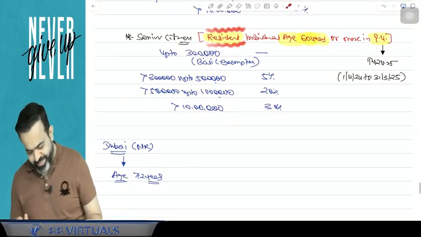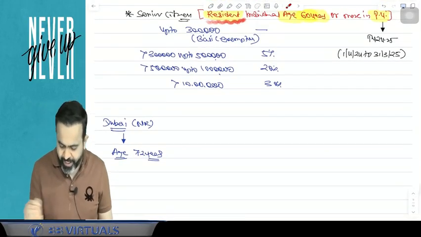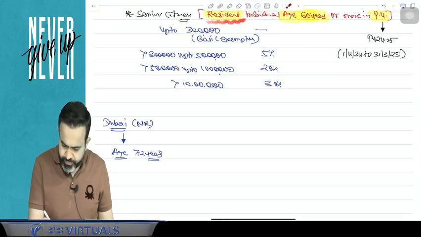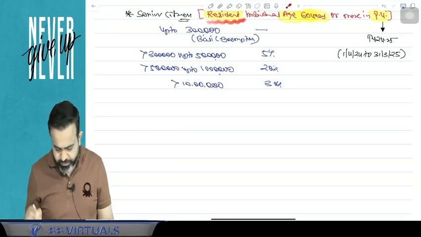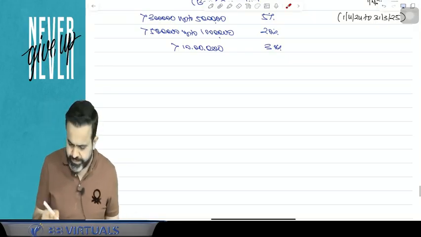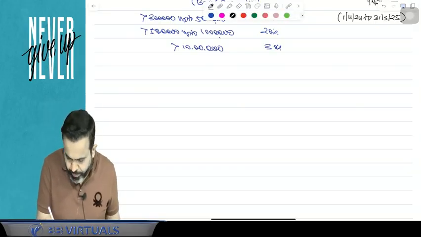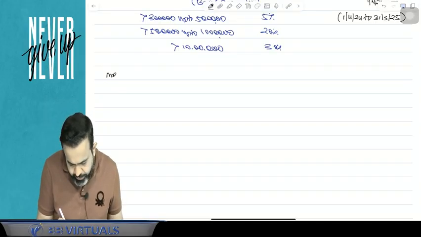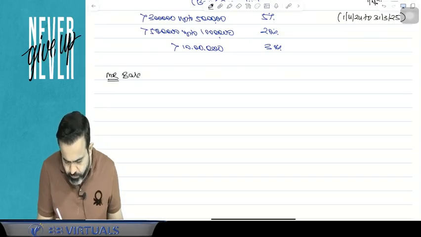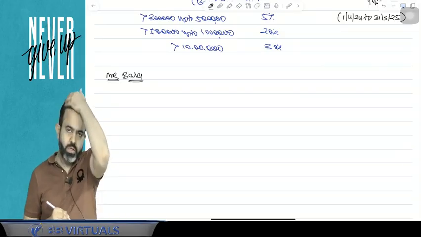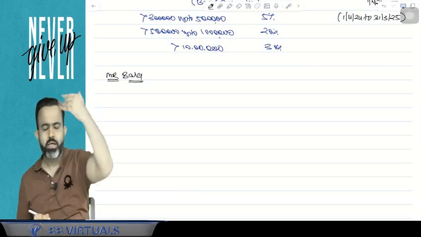Now guys, I can take one example. Try to understand. All people pay attention. Suppose there is one person, Mr. Bala. Focus here.